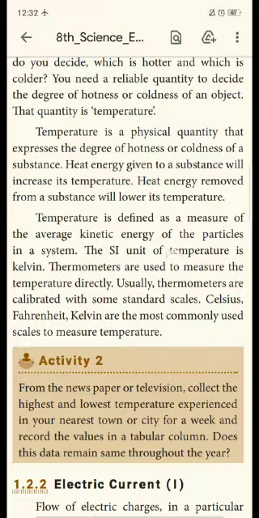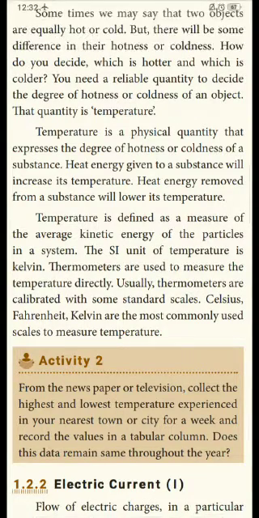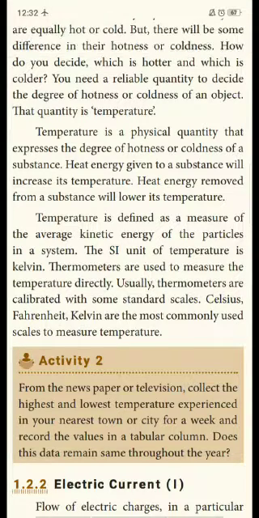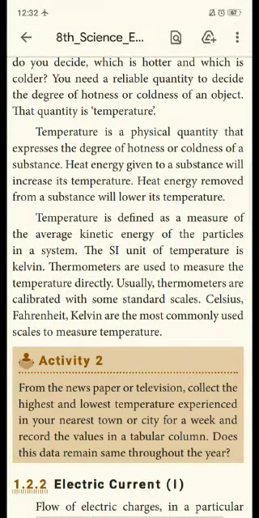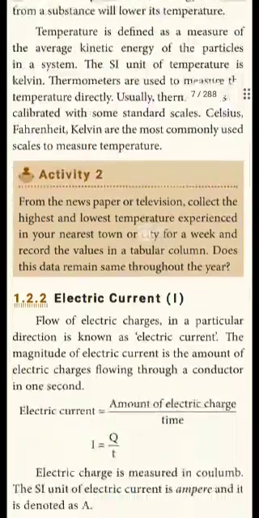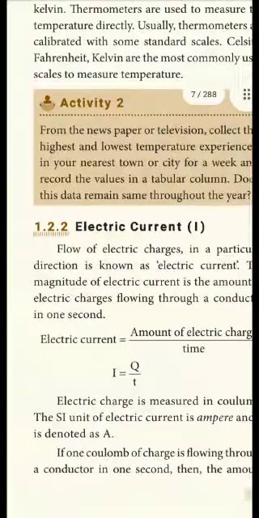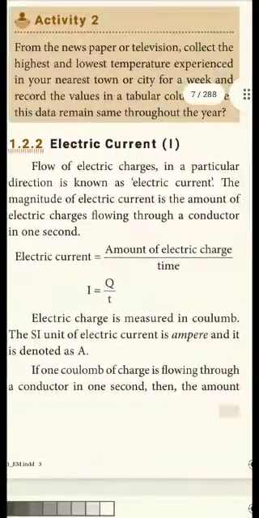The SI unit of temperature is Kelvin. Thermometers are used to measure temperature. And there are three types of thermometers: Celsius, Fahrenheit, Kelvin. But the SI unit of temperature is Kelvin. Next we are going to see electric current.